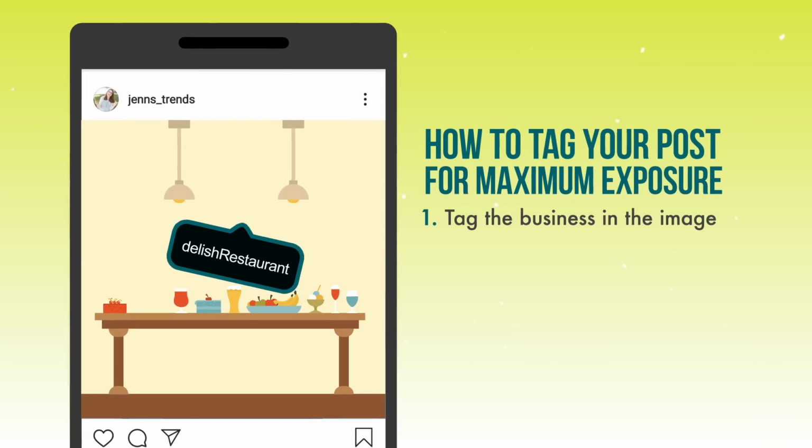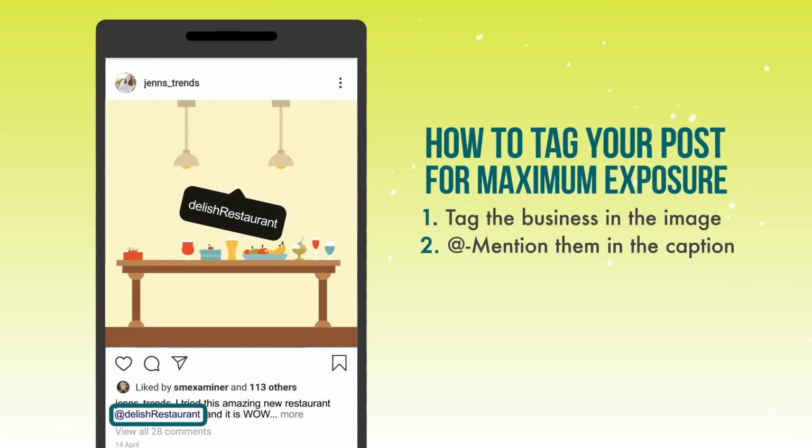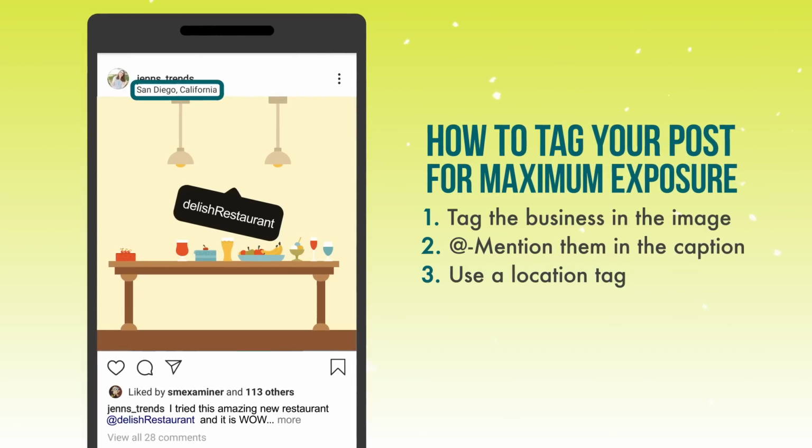All right, it's time for that bonus. How to combine all of these tags for maximum exposure. Let's say you're out at a business or a restaurant. You can tag the business in the photo itself. You can @mention the business in the caption so all your friends and family can see that @mention, and you can add the location tag to show up in that possible search result. This gets you maximum exposure from search, friends and family, and the brand that you've tagged.